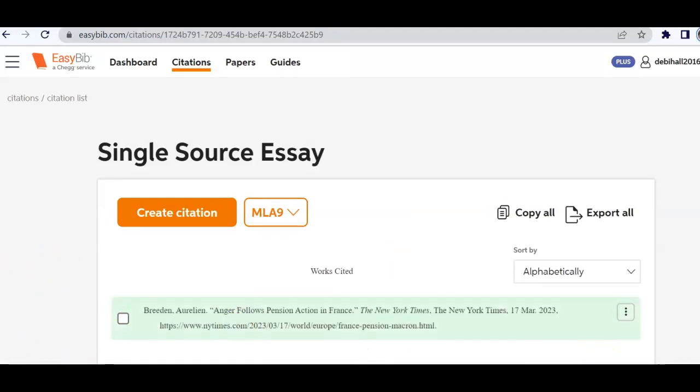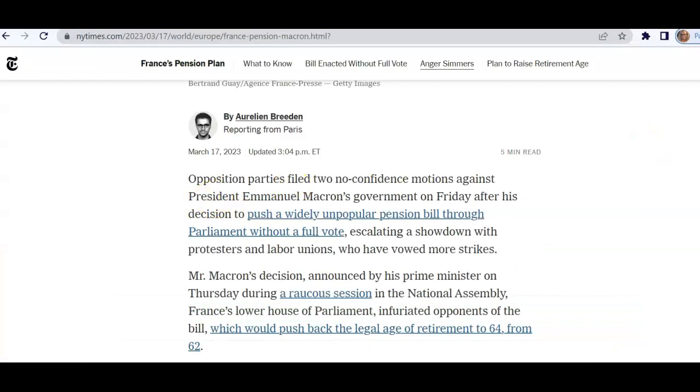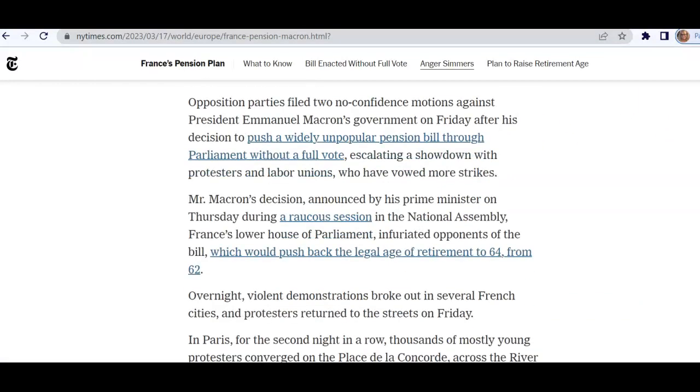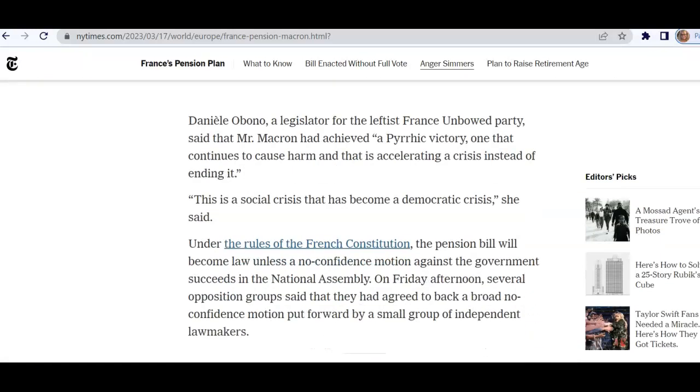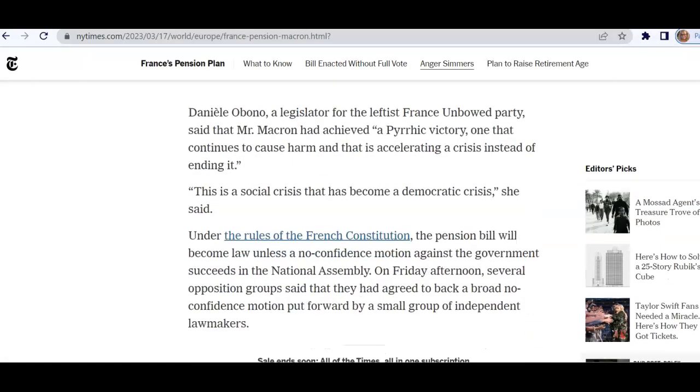Now I'm ready to go back and read the article. Okay, so I'm going to read through the article and see where I can find more information about this situation that's going on. I want to make sure that I click on other articles that will help me understand this particular situation. I'm not in France. I don't know what this is about, but I'm interested. So I'm going to click over here to another article.